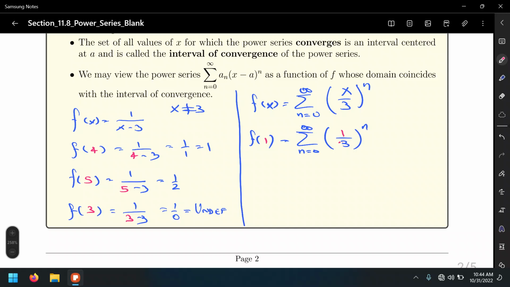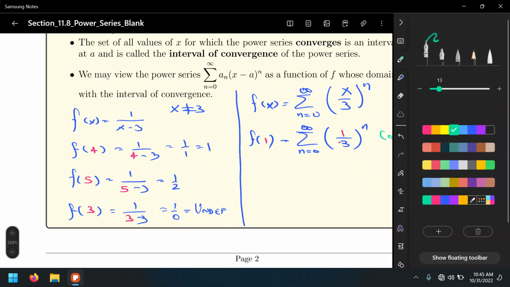It's a convergent series because r is less than 1. Alright, in a similar way that we evaluated the function at 4 and it gave us an actual value, it was defined. So in this case, for the power series, we are evaluating that series at 1 and it's outputting a convergent series.